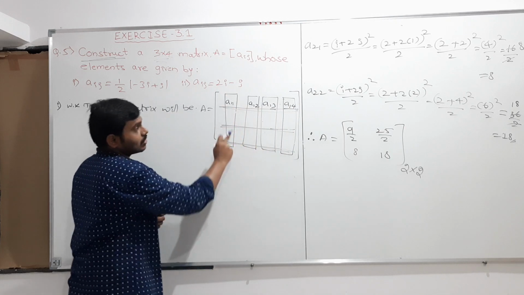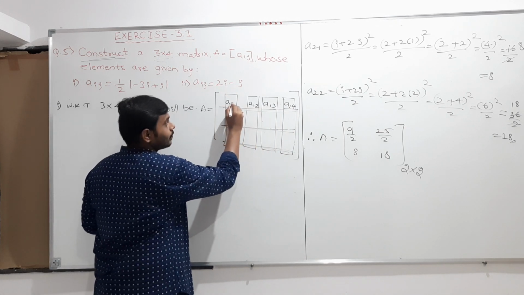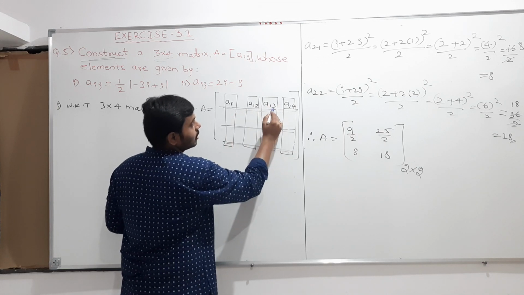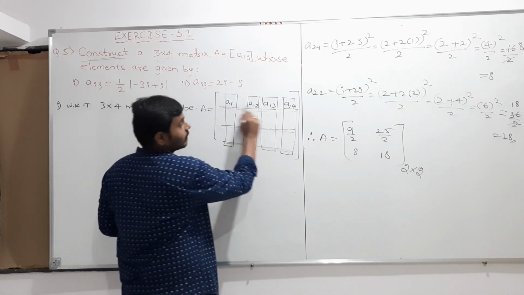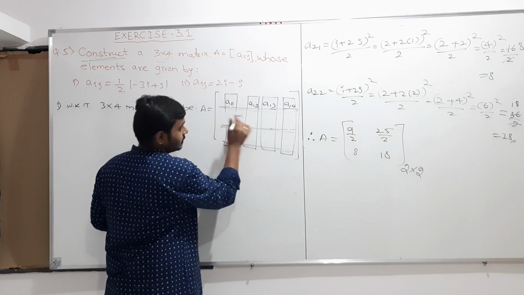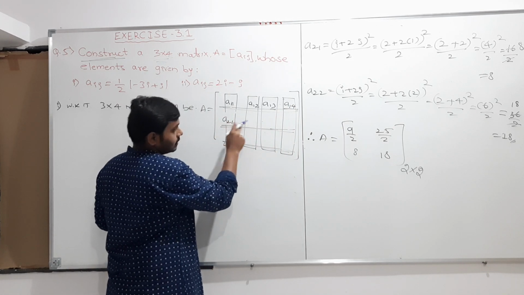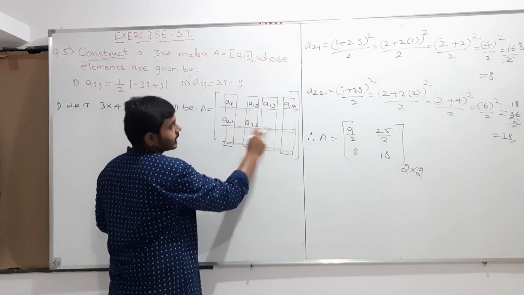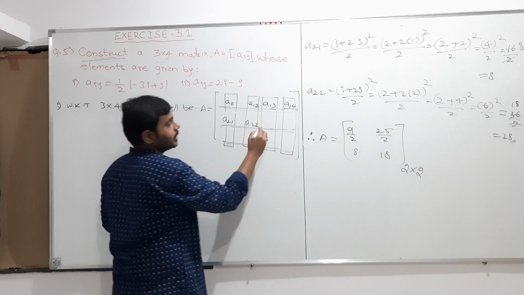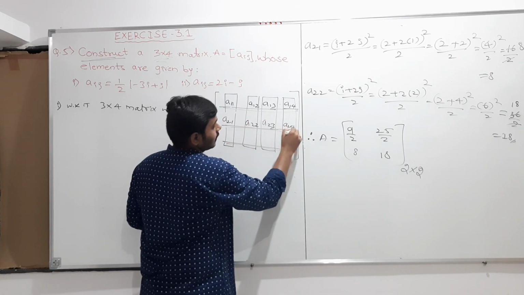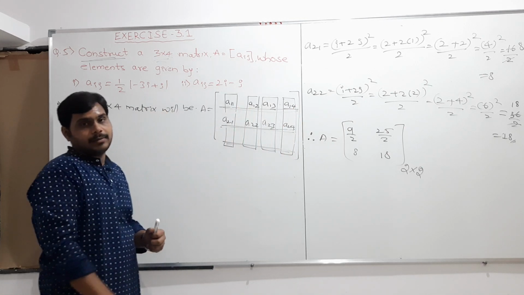First row first column element a11, first row second column element a12, first row third column a13, first row fourth column a14. And next, how will it be? This second row first element is a21, a22 is the second row second column element, then the second row third column element, and the second row fourth column element, like this.